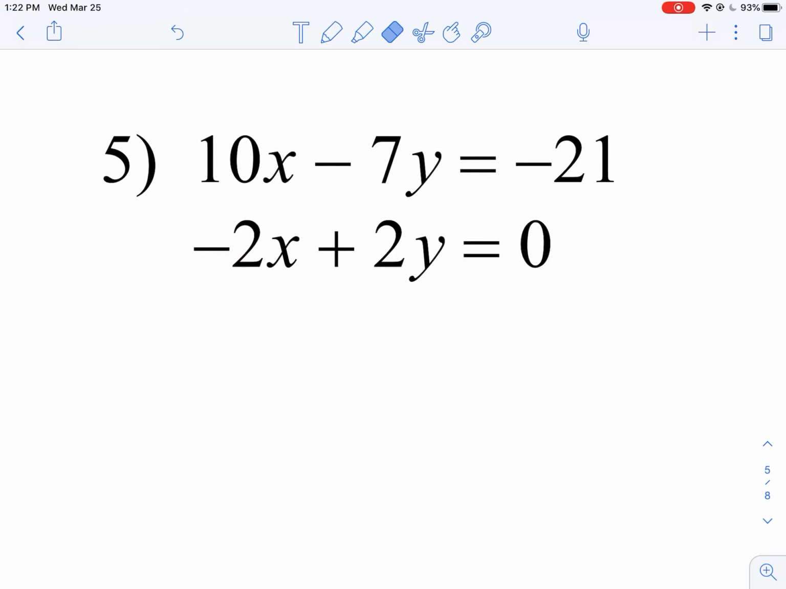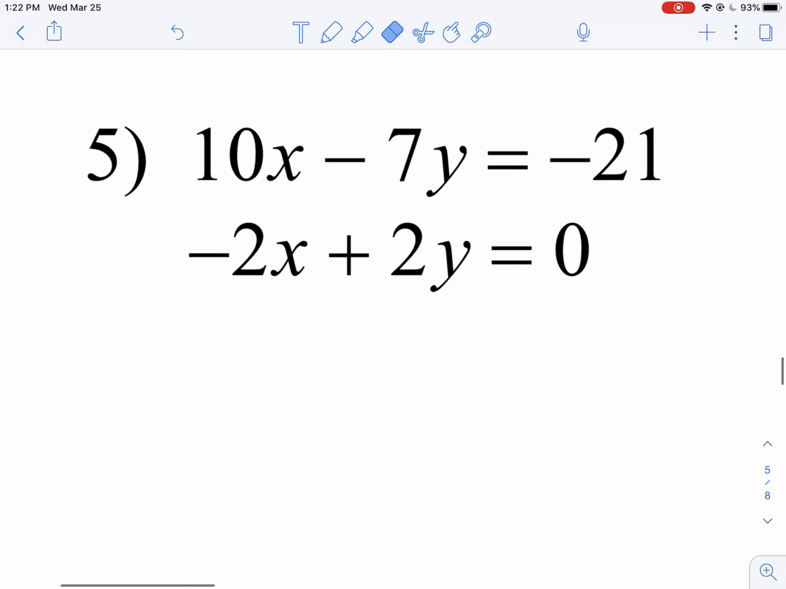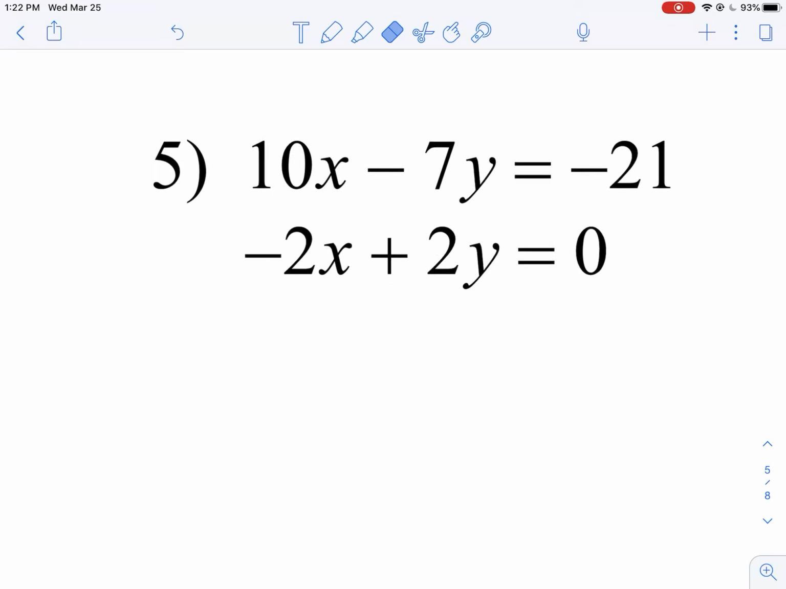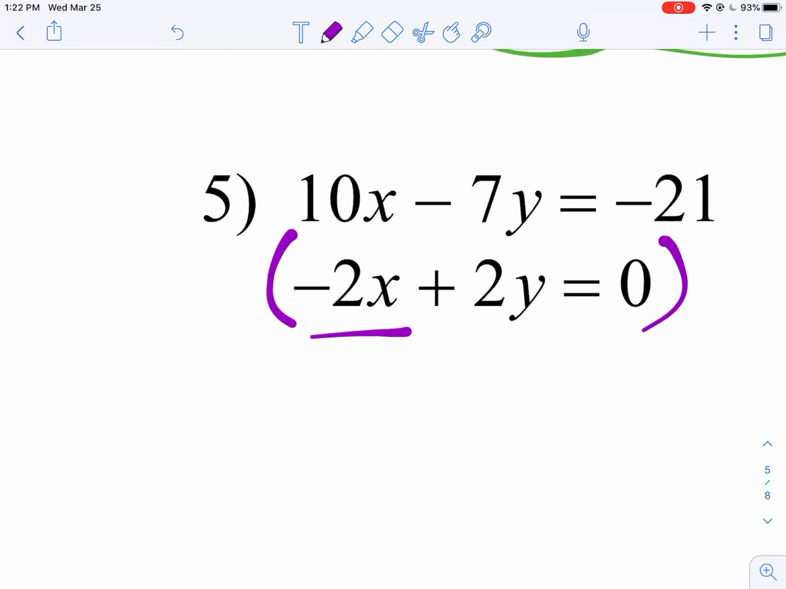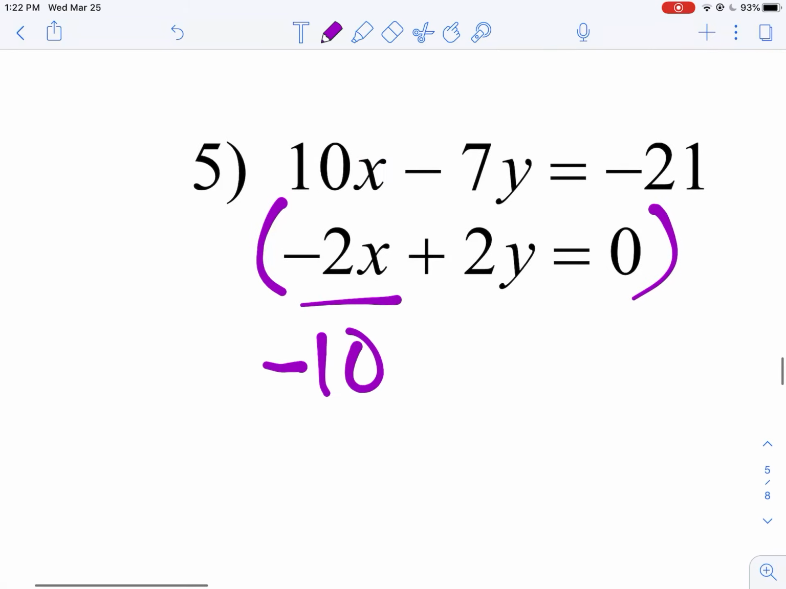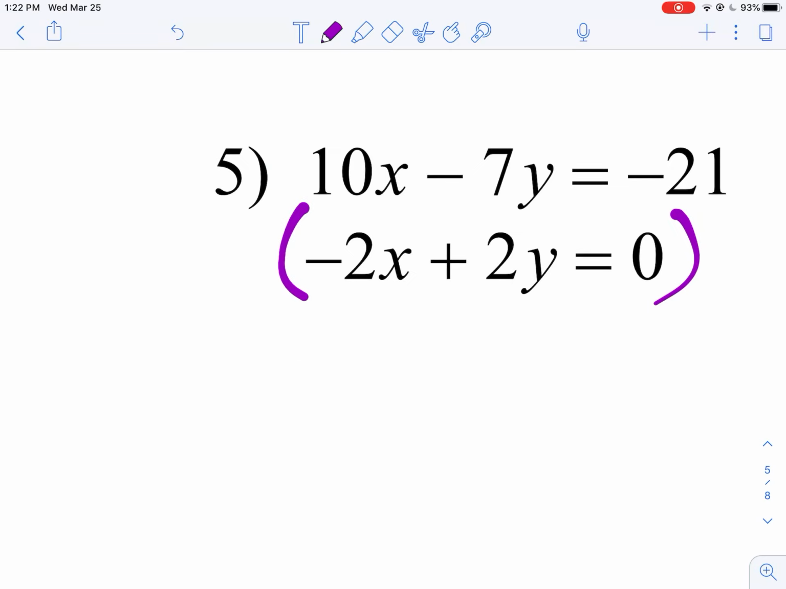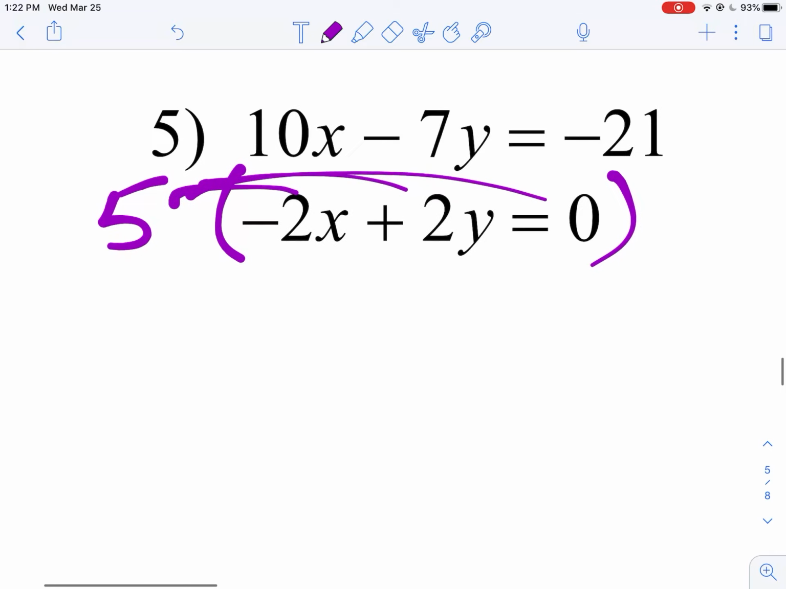Look at those x's. The y's, a little trickier. You could, but I'm not going to cover that quite yet. These x's, what could I multiply this by in order to make it the opposite of this? What's the opposite of 10x? Negative 10x. What can I multiply negative 2 by to get negative 10? And whatever number that is, you multiply everything by it. So that number should be 5. 5 multiplied by all of these.